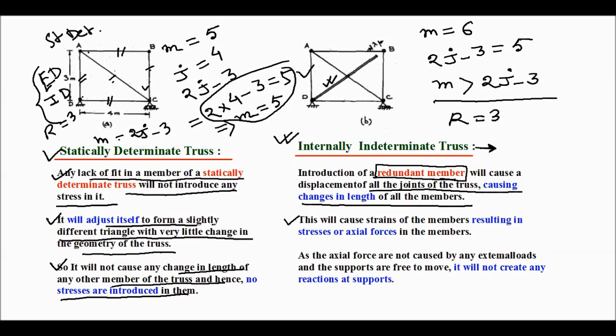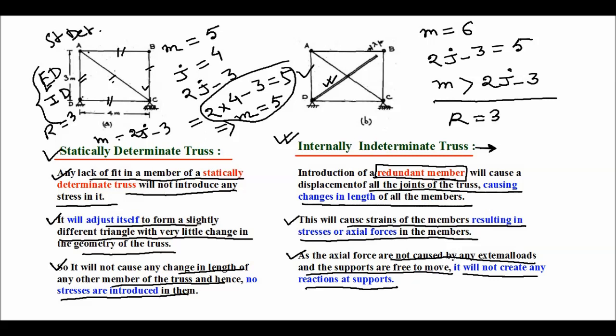And here a redundant member will cause change in length of all the members. This will cause strain in the members, resulting in stresses or axial forces in the member. Now these axial forces are not caused by any external load. So no external load is there, but only a redundant member is there. So it will not create any reaction at support. So it will be externally determinate, D E is equal to 0. Externally determinate, but internally indeterminate.